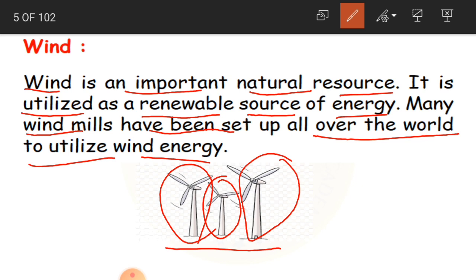They produce wind energy, and they have been set up all over the world to use this energy. So by air, we are producing energy, which we call wind energy. Wind is also very useful for us.